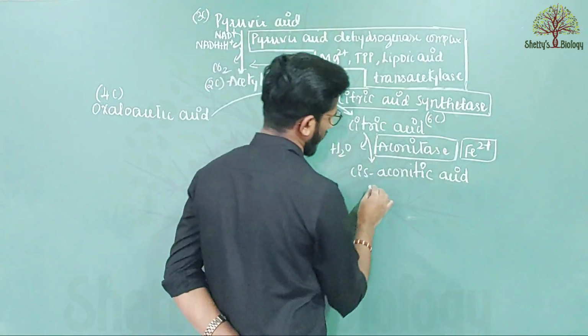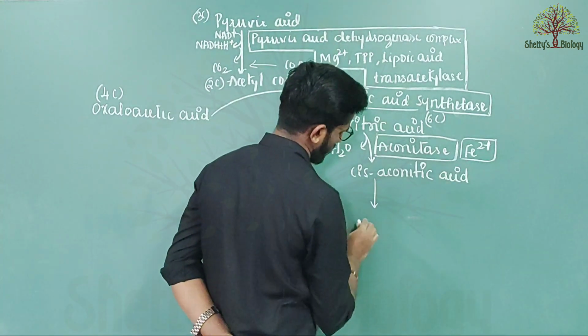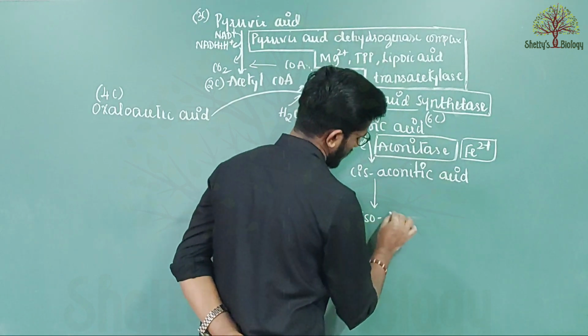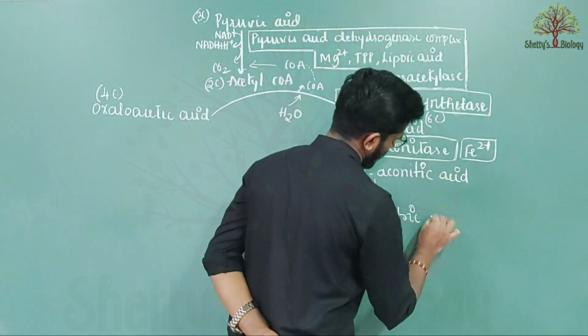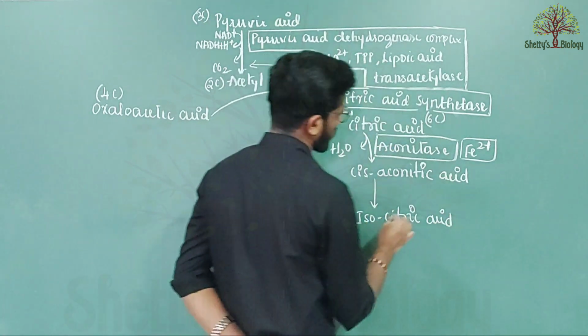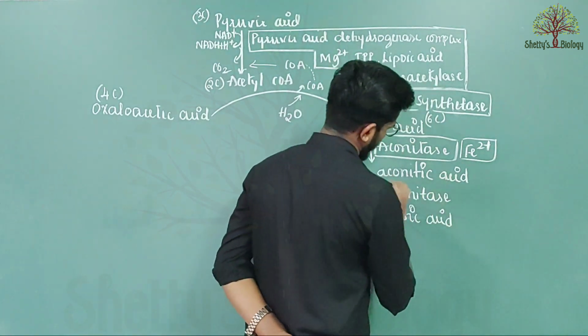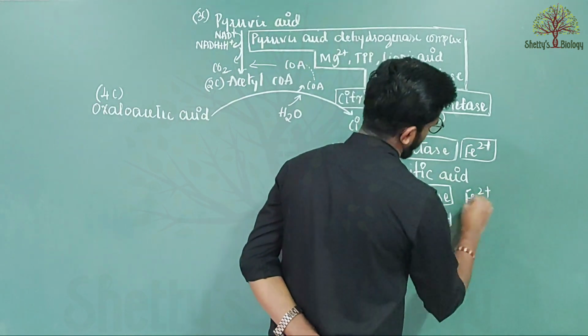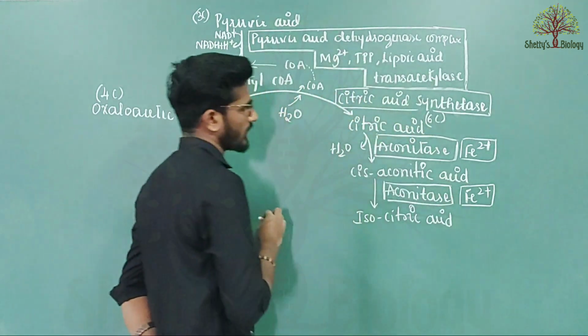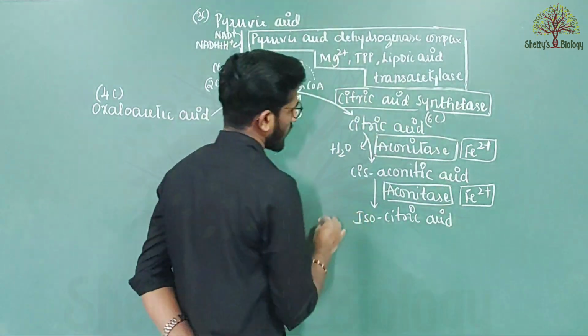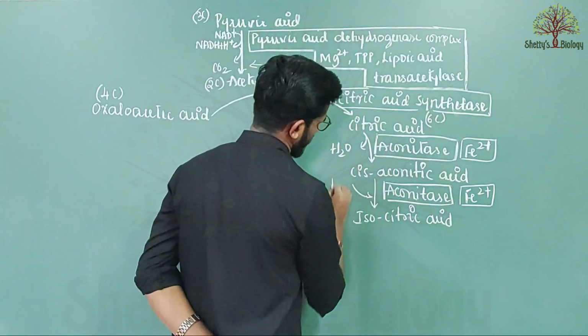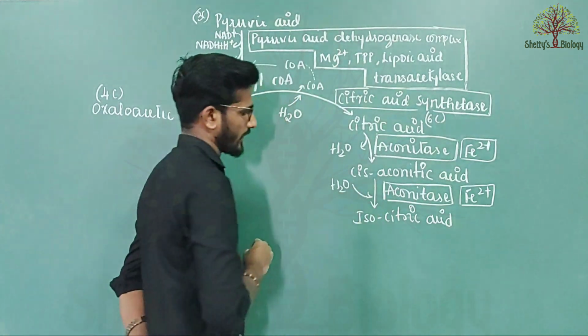Now this cis-aconitic acid is further converted into isocitric acid. This step is also carried out by the enzyme aconitase. Here also the mineral Fe2+ is utilized. Here a molecule of water enters into the cycle.